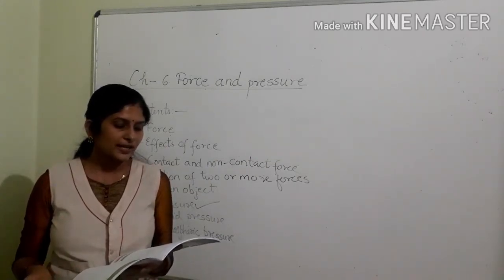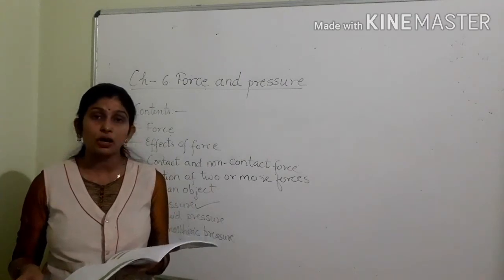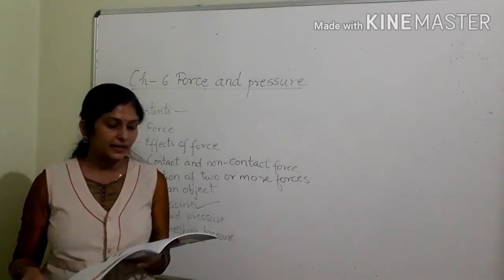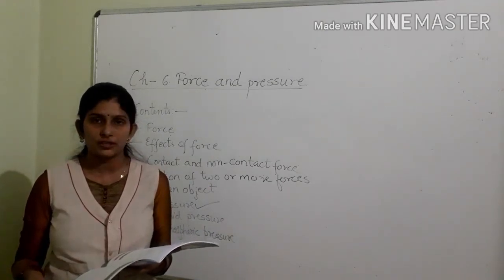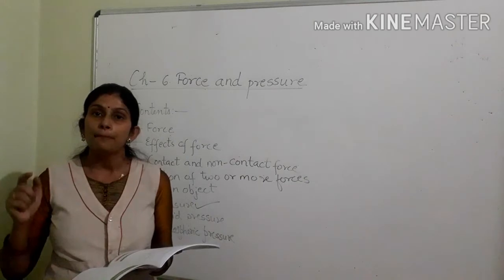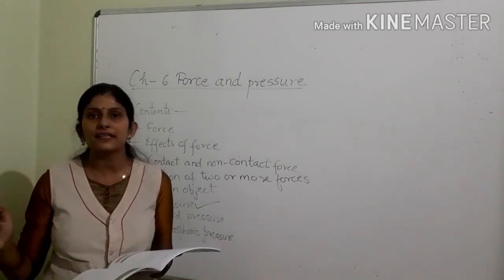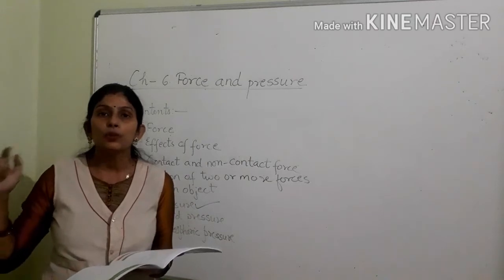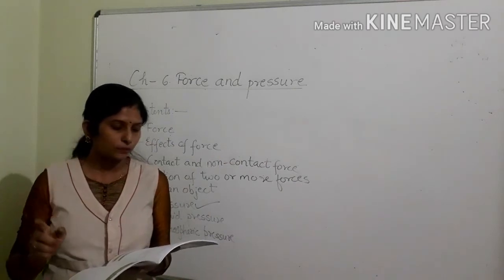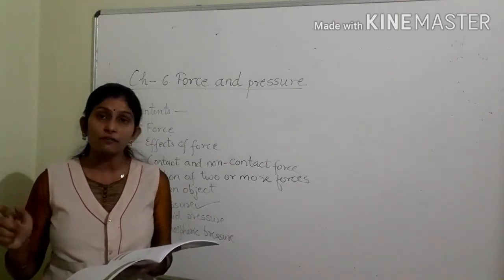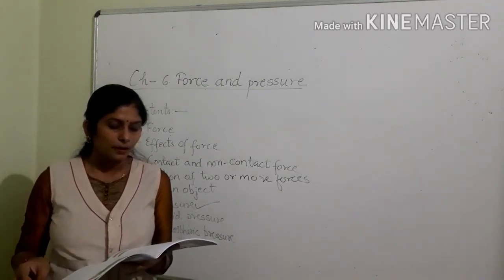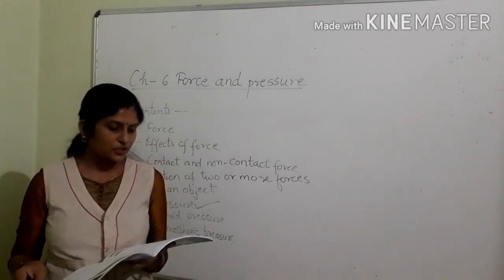6. The pressure exerted by the atmosphere on all of us is called atmospheric pressure. 7. Each proton present in an atom possesses 1 unit of positive charge. Look, protons, electrons, neutrons, these are the particles, or we can say subatomic particles present in an atom that we will study in the next chapter. So for your knowledge, I am telling you each proton present in an atom possesses 1 unit of positive charge.